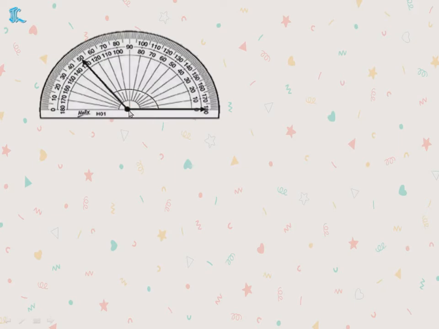Okay, so next we have to keep the protractor on that, so that exactly this dot which is there in the line lies at the center line. The center line should be on that dot, and the base line should be on 0. And one more point you have to remember, children: if the arm is this side, then you will count from this 0, the 0 which is here.